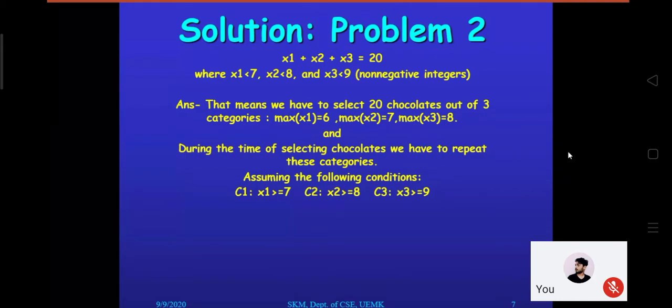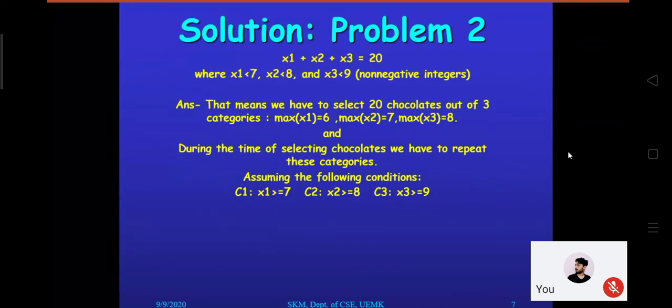Now the issue is, what is the total solution of this problem? Can you help me identify it?